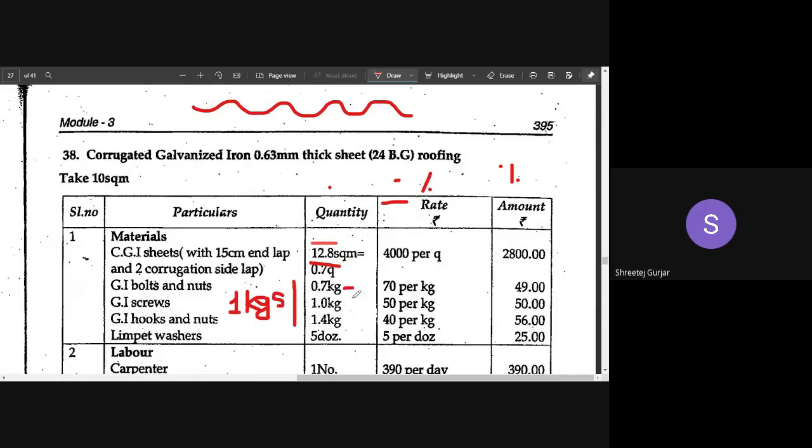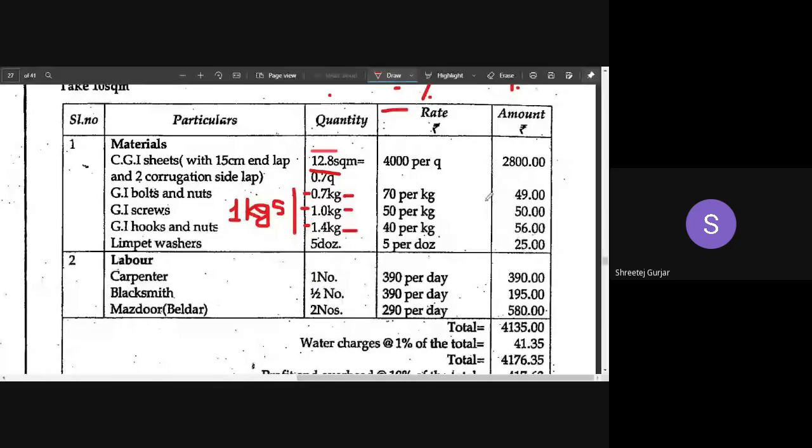So instead of taking 0.7, 1 and 1.4, you can assume all these quantities as 1 kg each, and write down their per kg rate and calculate their amount. Then regarding labor, here you can see we require a carpenter, we require a blacksmith because we have to do some fixtures, and some beldars or mazdoors are required for this roofing work.